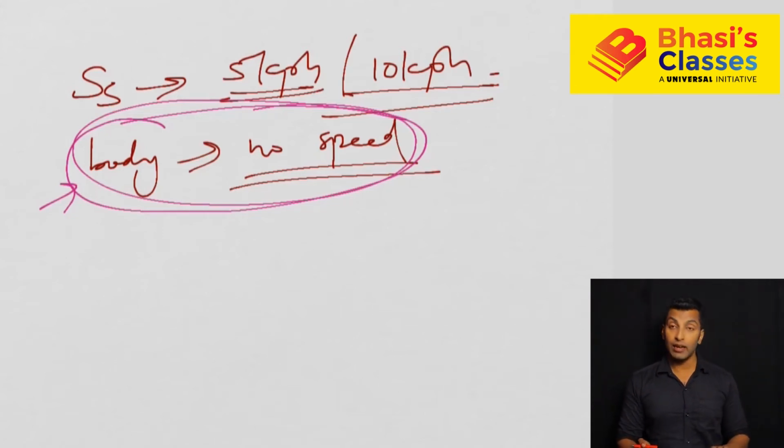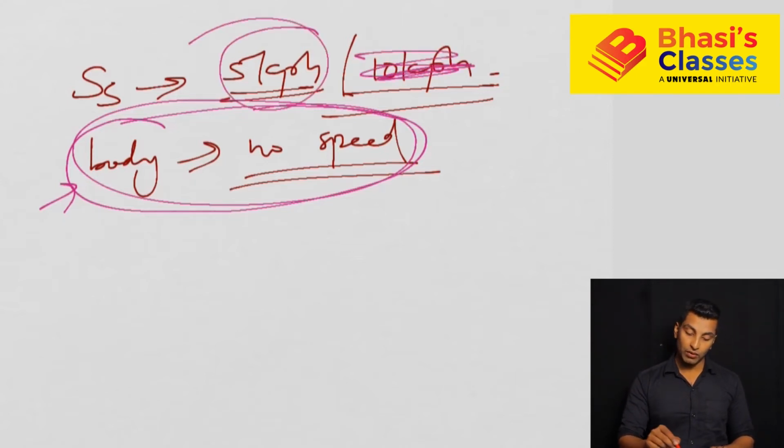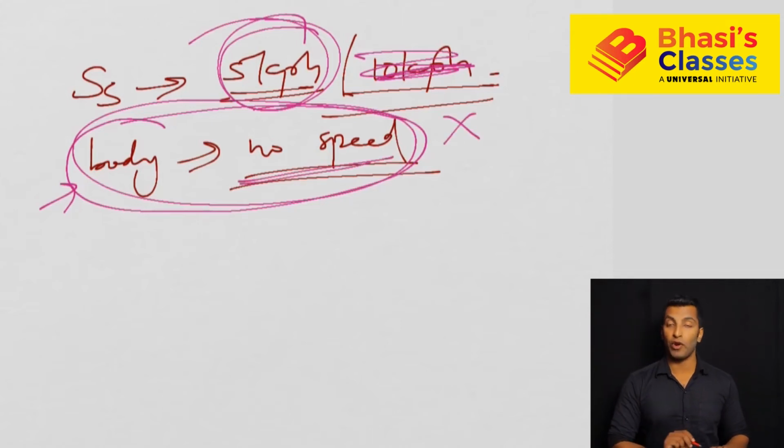Okay, so then what is your speed here? Only one speed is there. There is no concept of relative speed because this floating body doesn't have any speed. Or the person is not swimming, just lying down. If it is a person who is floating in the river, then still he is not swimming, he is just lying down. Okay, so 5 kilometer per hour is the speed of the stream.